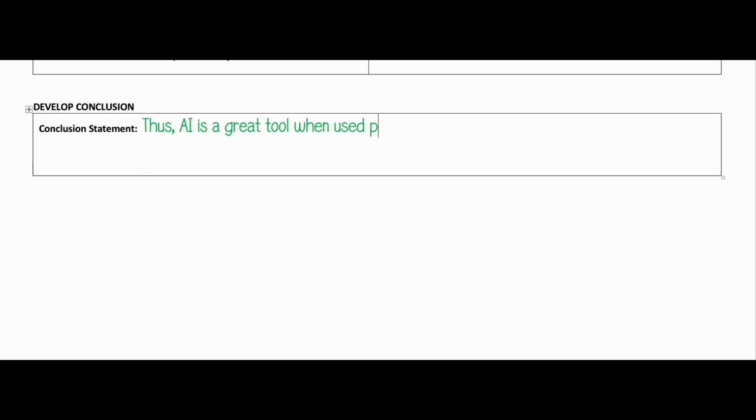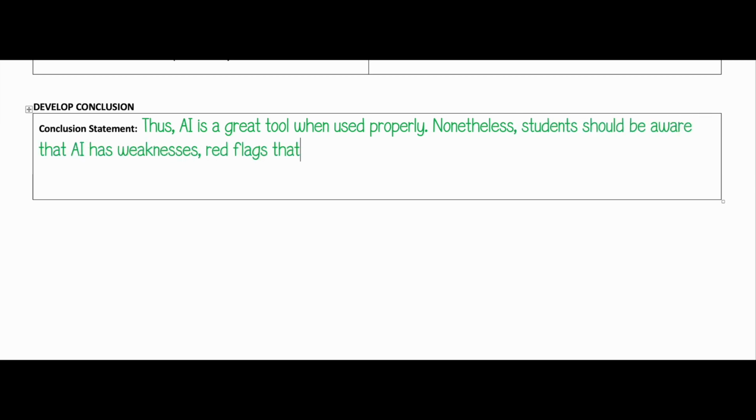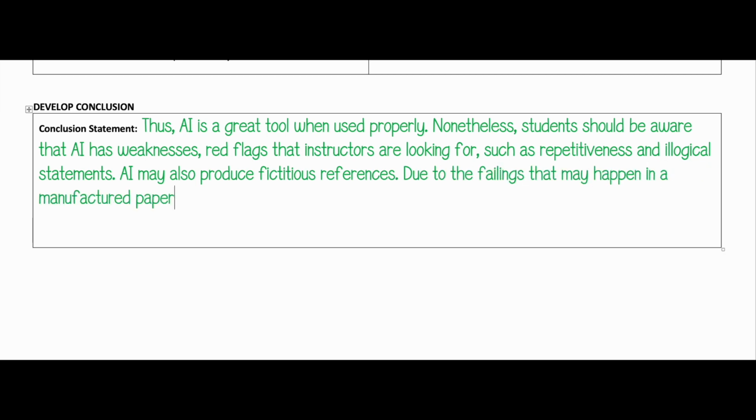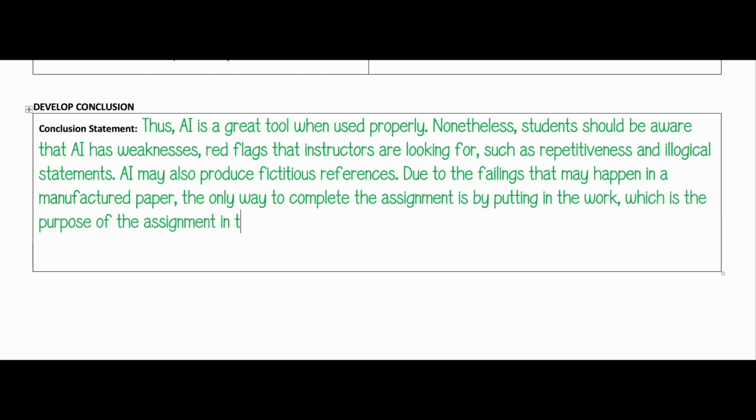Thus, AI is a great tool when used properly. Nonetheless, students should be aware that AI has weaknesses, red flags that instructors are looking for, such as repetitiveness and illogical statements. AI may also produce fictitious references. Due to the failings that may happen in a manufactured paper, the only way to complete the assignment is by putting in the work, which is the purpose of the assignment in the first place.